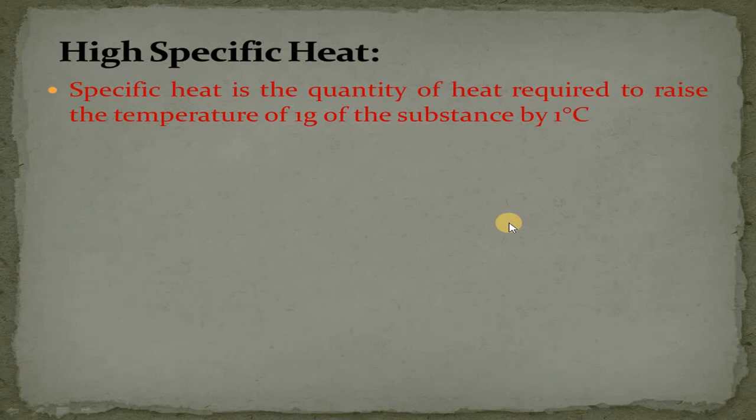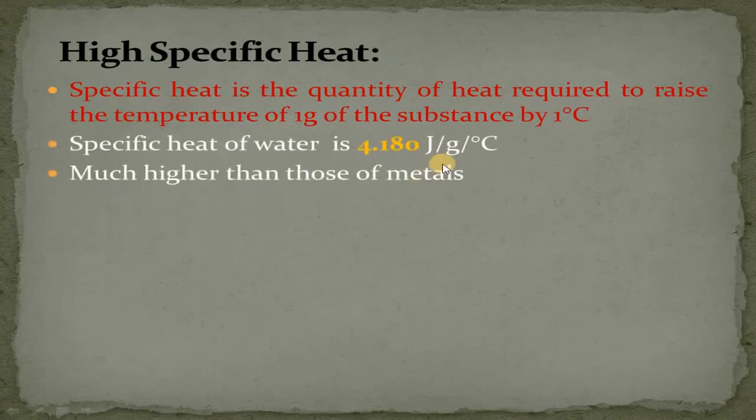Next we have high specific heat. What is specific heat? It is the quantity of heat required to raise the temperature of 1 gram of a substance by 1 degree Celsius. And the specific heat of water is 4.180 joule per gram per degree Celsius, which is much higher than those of the metals. Water exhibits a high specific heat value just because of the hydrogen bonding present in it.